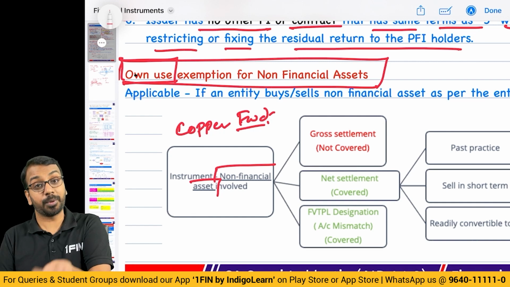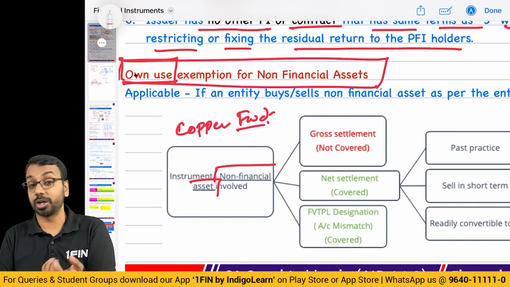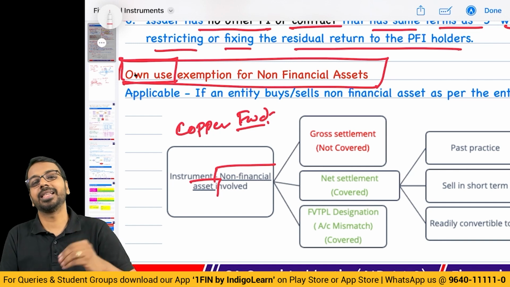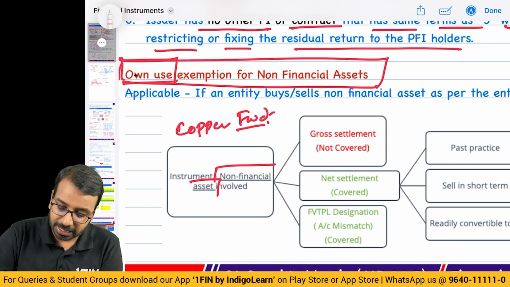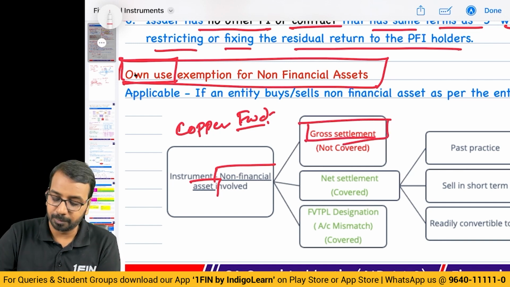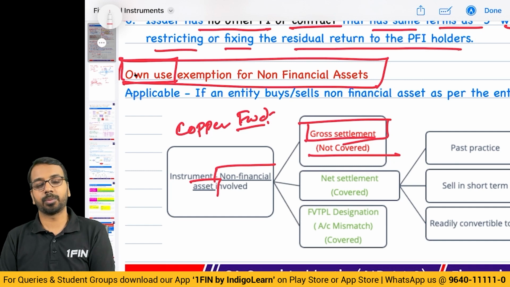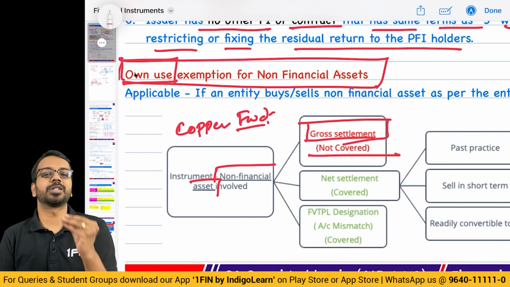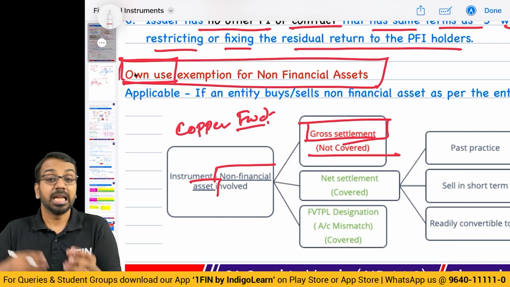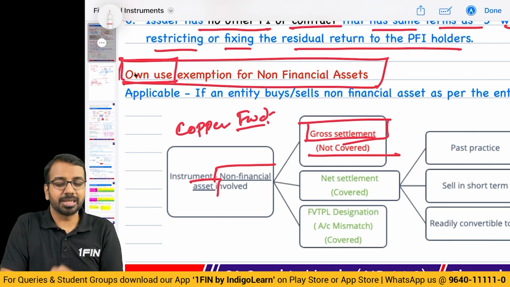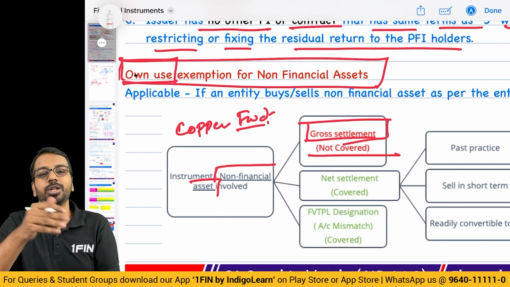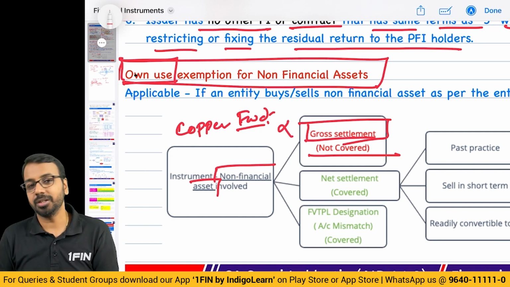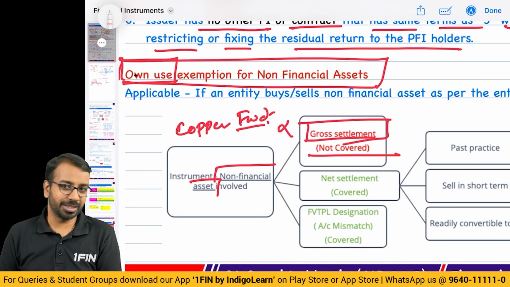I'll actually buy copper in the future. That is for the purpose of buying copper, taking delivery of copper and selling it subsequently. Then if the contract is gross settled, it is not covered in the purview of financial instrument accounting. What is the meaning of that? I have agreed to buy 1000 tons of copper after 6 months. If I actually take delivery of 1000 tons and give the equivalent amount to the supplier, then that part is not covered in financial instruments. It will not be called a financial instrument.